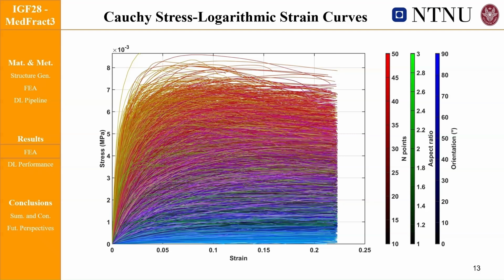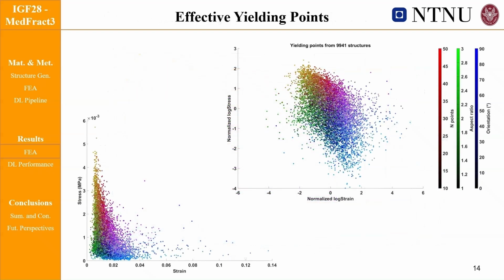Now, to the results. Here you can see the processed Cauchy stress logarithmic strain curves color-coded by generation parameters. You might already be able to spot some trend, but they will become clearer in the next slide. Here you can see the scatter plot of the extracted yield points, both in linear and normalized log scale for ease of visualization. Structures with the highest stiffness and strength correspond to those with many seeds, high aspect ratio, and vertical orientation. So this combination is coded with a yellow color.